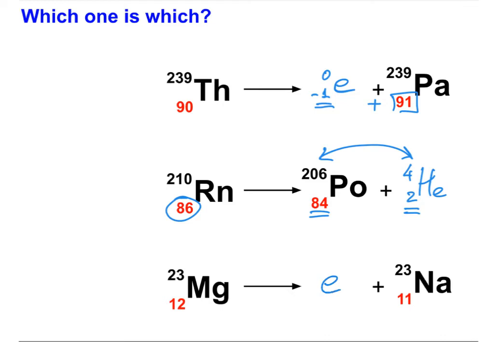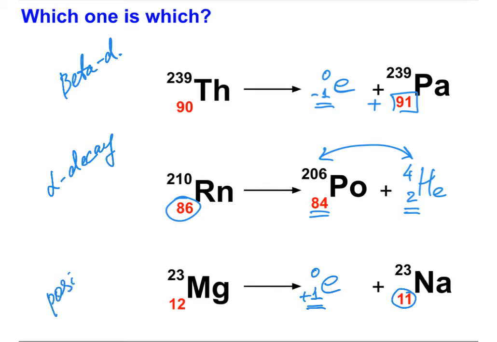It was something with almost no mass, and the number that should be here, when we add it to 11, should make up 12, so it should be positive 1 over here. So the first reaction represents beta decay. The second is alpha decay. And the last one is a positron decay.